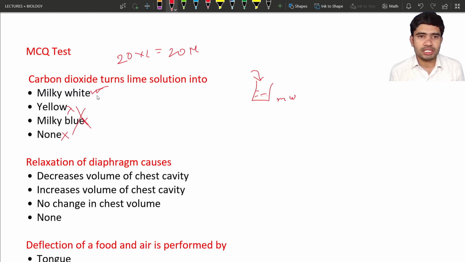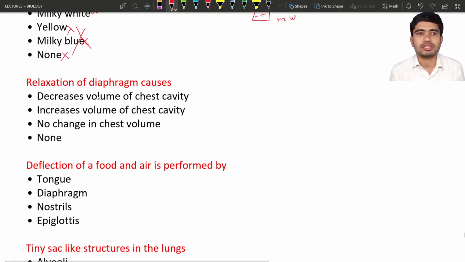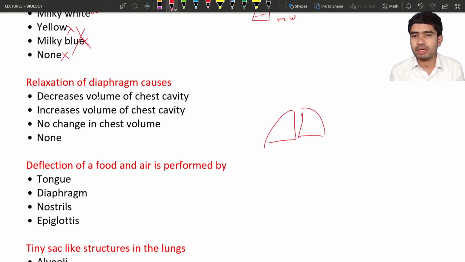The next question is: the relaxation of the diaphragm causes what? First we have to discuss what the diaphragm is. Let us consider these are the lungs, and right below the lungs you can see a muscular organ known as the diaphragm. This diaphragm helps in the exchange of gas, or in the increase and decrease of the chest cavity, based upon its moving up and down. The question is about relaxation.